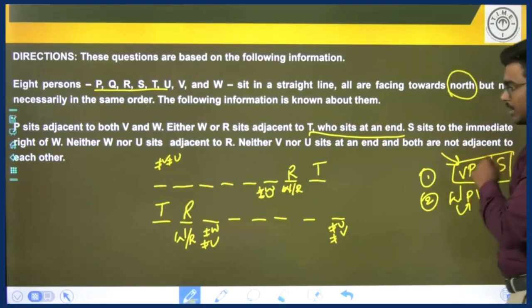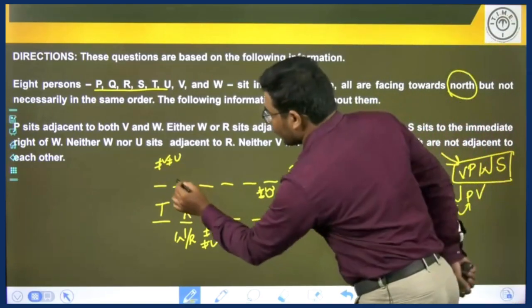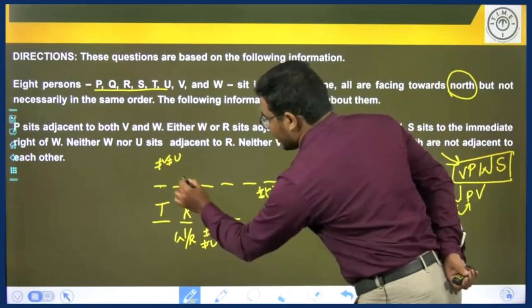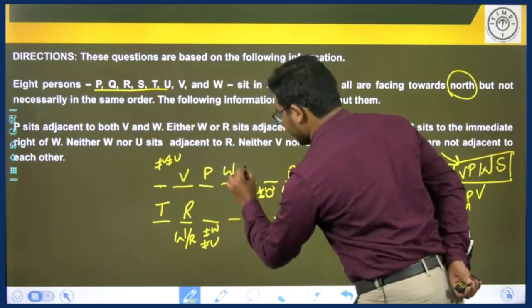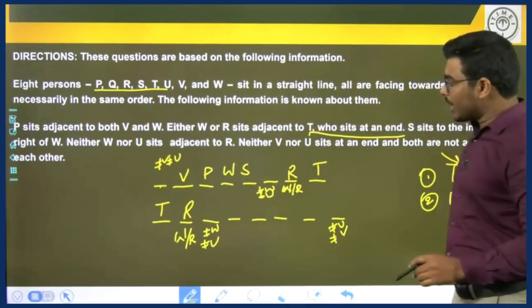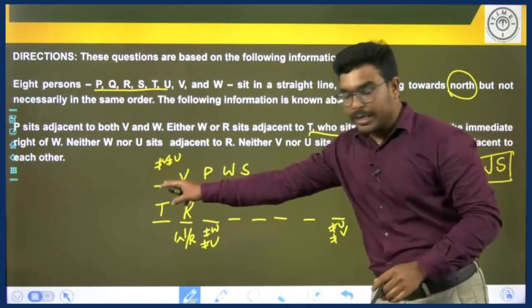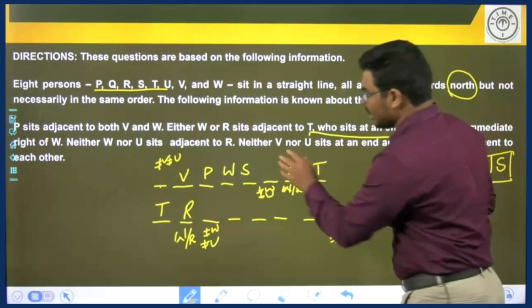V, P, W, S sit consecutively. So we cannot have V here. Let us consider V sitting here: V, P, W and S. If we consider this, U cannot be seated in any of the remaining positions. So this is invalid.